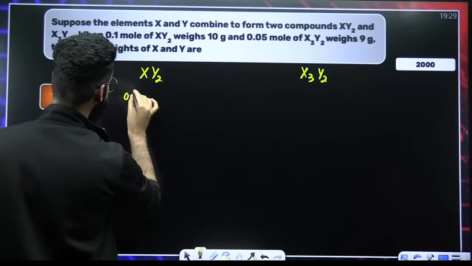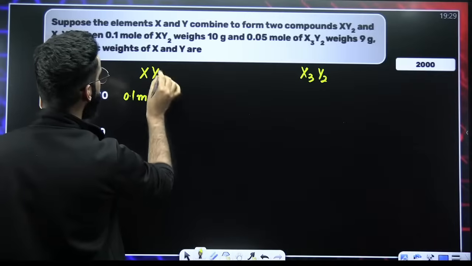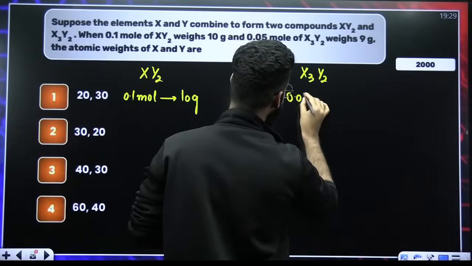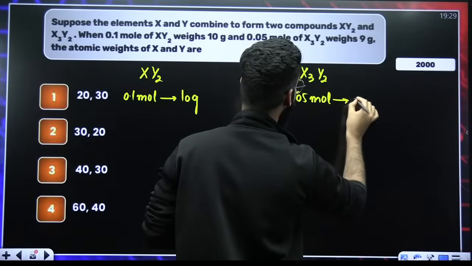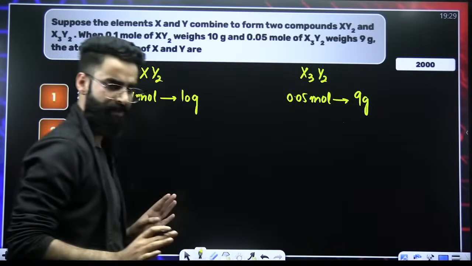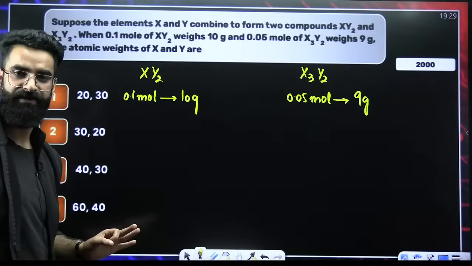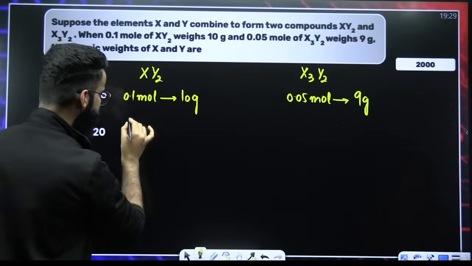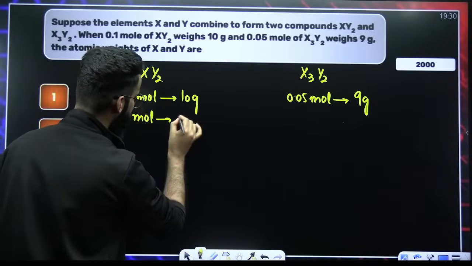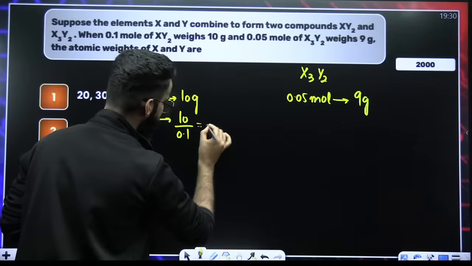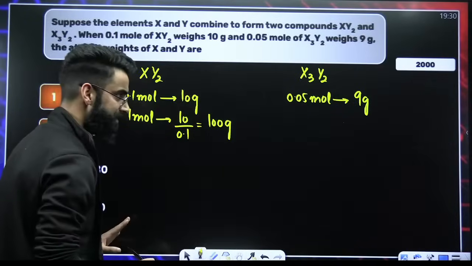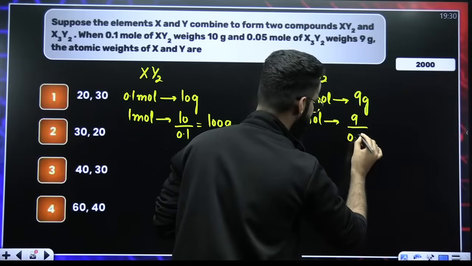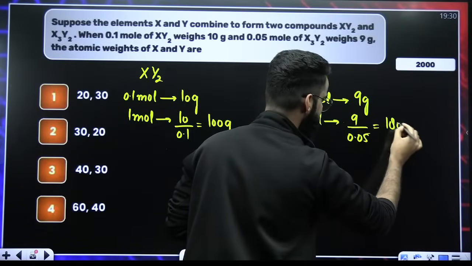As per the question, 0.1 mole of XY2, its mass is 10 grams. 0.05 moles of X3Y2, its mass is 9 grams. Correct? Now, think carefully. 0.1 moles of this compound weighs 10 grams. Therefore, 1 mole of XY2 weighs how much? 10 divided by 0.1. The value comes out to be 100 grams. Similarly, 1 mole of this particular compound, its mass will be 9 divided by 0.05. The value will be 180 grams.